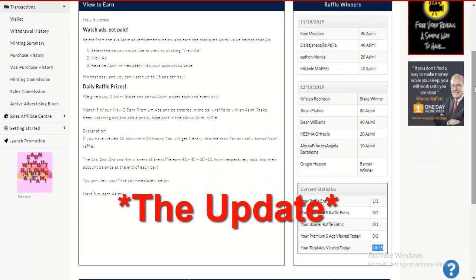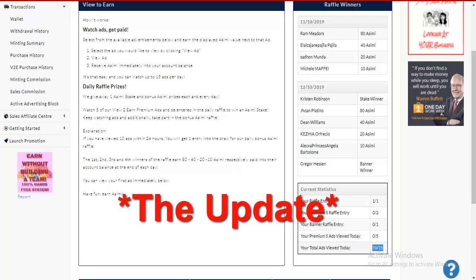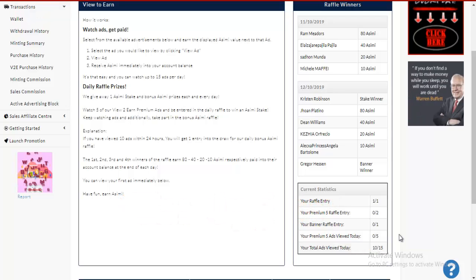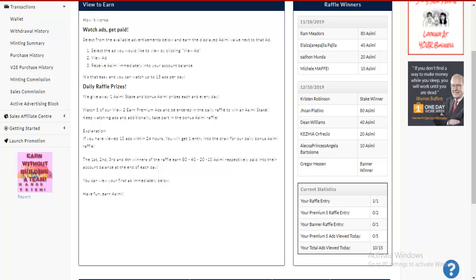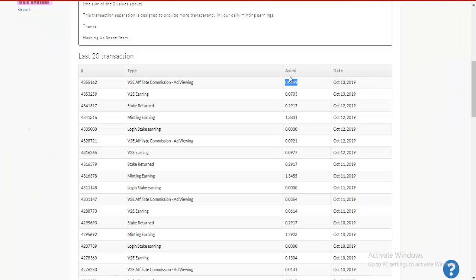So with the updates, hashing space now, with view to earn, no longer can you view all 50 ads anymore. You can only view a maximum of 10 ads. So that's basically the new update right here, what this video is basically about. So you can only view 10 ads, which is making me around, it depends on the day and the time when you get those ads, right? But this is basically what I'm able to generate from viewing 10 ads per day right now.